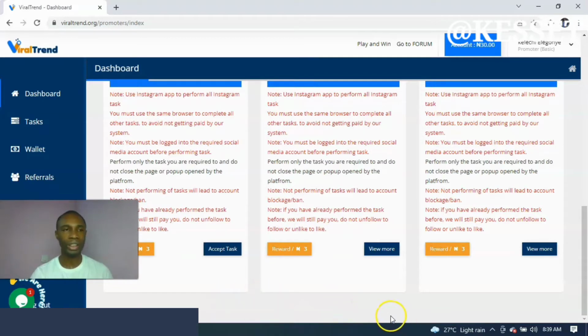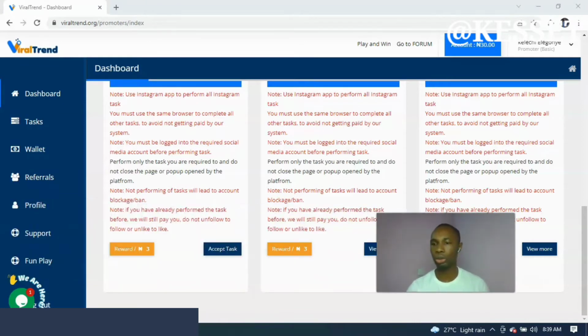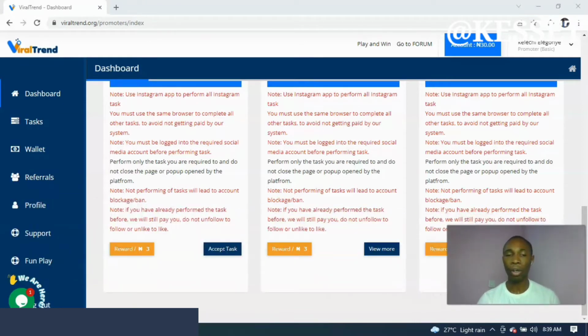So once you do these different tasks, you will get paid for doing them. All you just need to do is to link your Facebook account and all of that using your app. Then you read the instruction, you'll be able to see how to do that, and you'll be paid directly into your account.